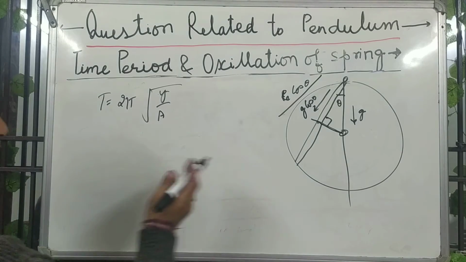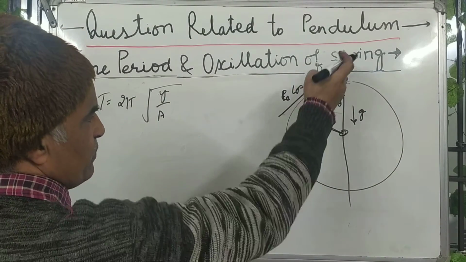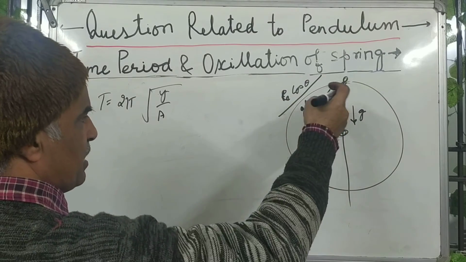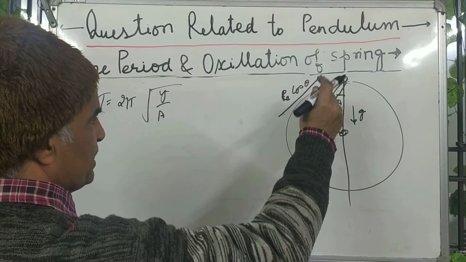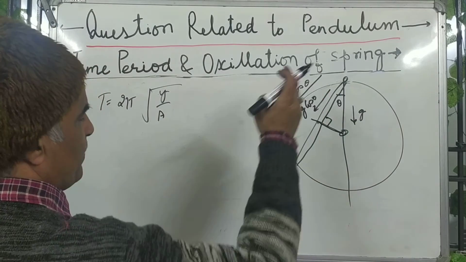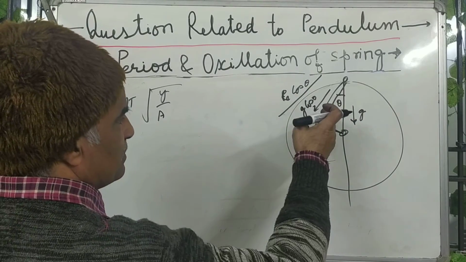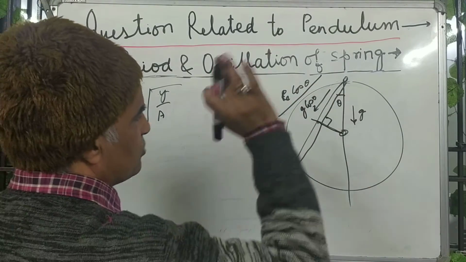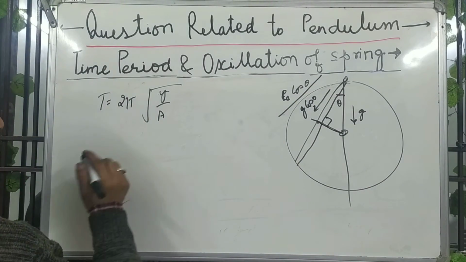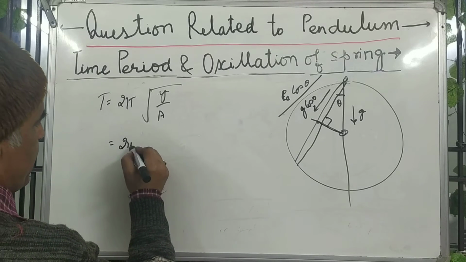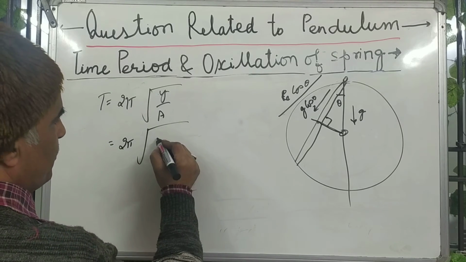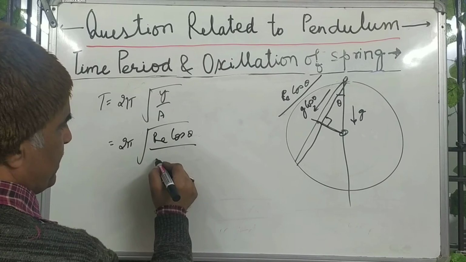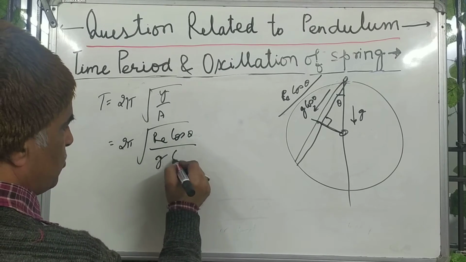In this case, along this the oscillation will take place due to the acceleration or due to the force mg cos theta, and the displacement length is Re cos theta. So T equals 2 pi root of y, which is Re cos theta, upon a, which is g cos theta.